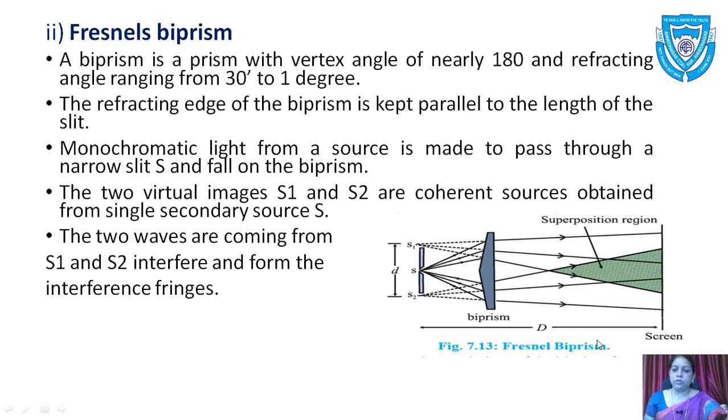So students, you must have understood the points we have taken today regarding interference due to Young's experiment, and then we have seen the coherent sources and how we obtain coherent sources from Lloyd's mirror and Fresnel biprism.